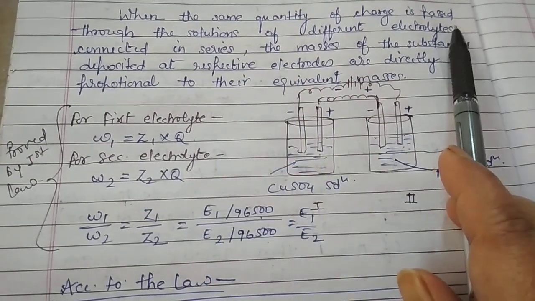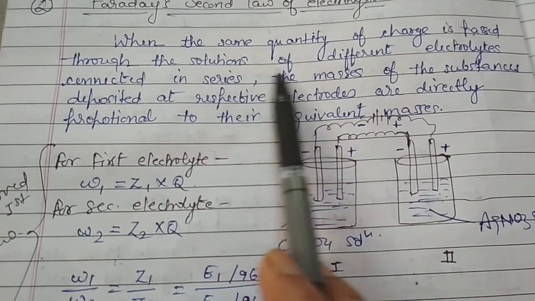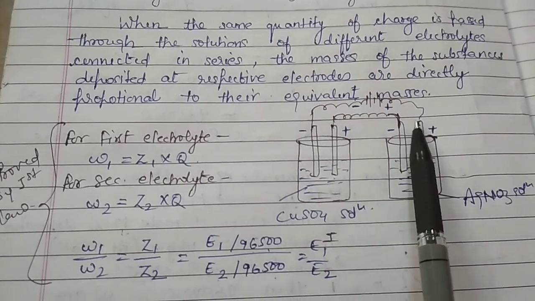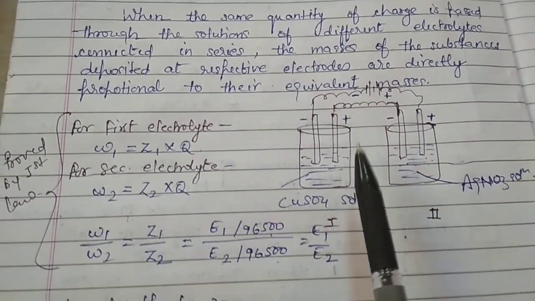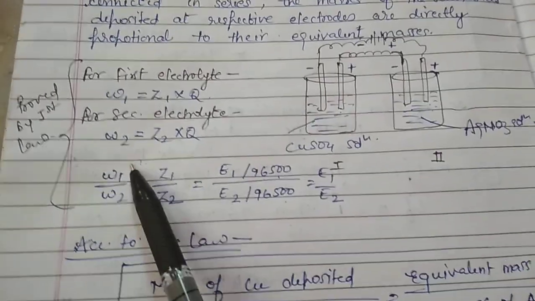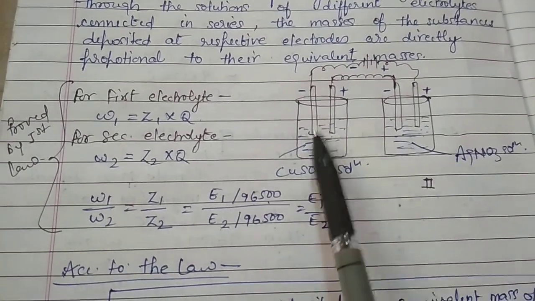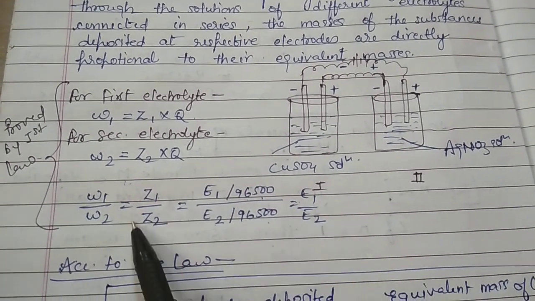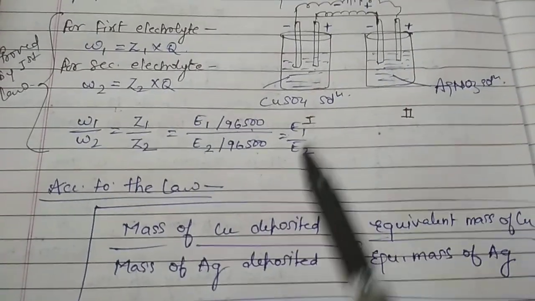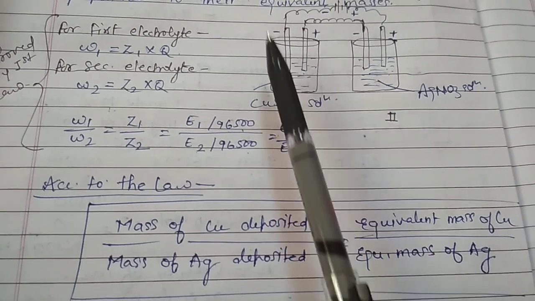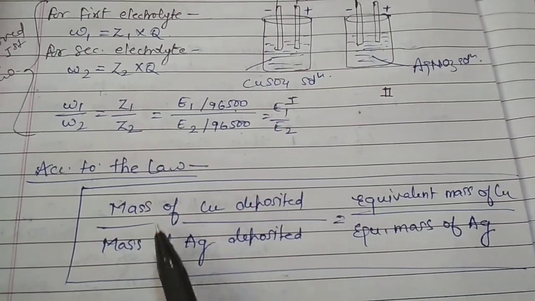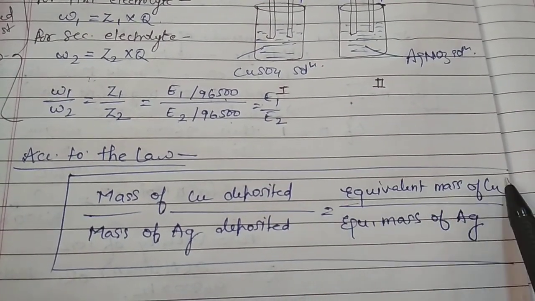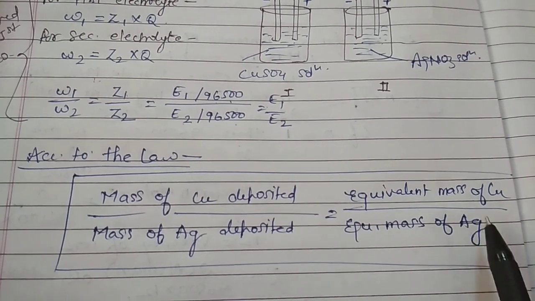It means when the same quantity of charge is passed through the solution of different electrolytes connected in series, and I have told you that they are connected in series and we are passing the same quantity of charge here, then the masses of the substance deposited at respective electrodes are directly proportional to their equivalent masses. So for this equipment, we may write the mass of the copper deposited upon mass of the silver deposited is equal to equivalent mass of copper upon equivalent mass of silver.